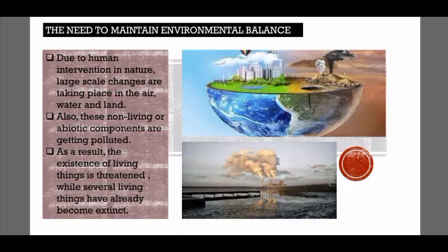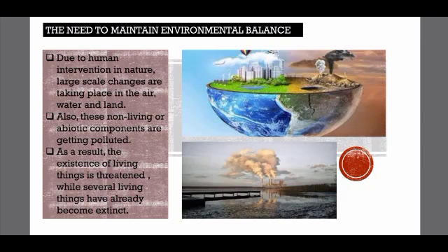We know that living things and non-living things are present on the earth. Living things like human beings, birds, animals, and so on, whereas non-living things are air, water, land, soil, and so on. So, to meet the requirement of the human world, these abiotic components are getting affected. They are getting polluted. As a result, the existence of living things is threatened, while several living things have already become extinct.